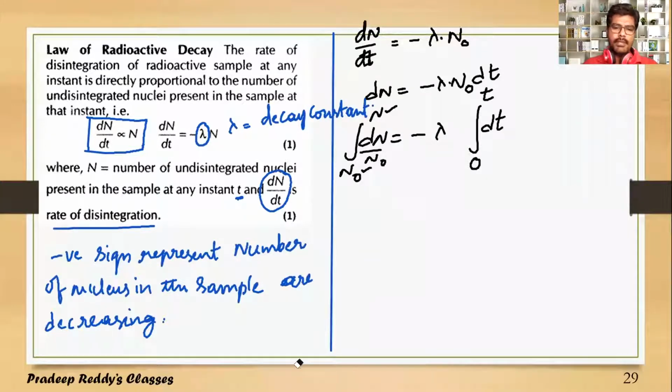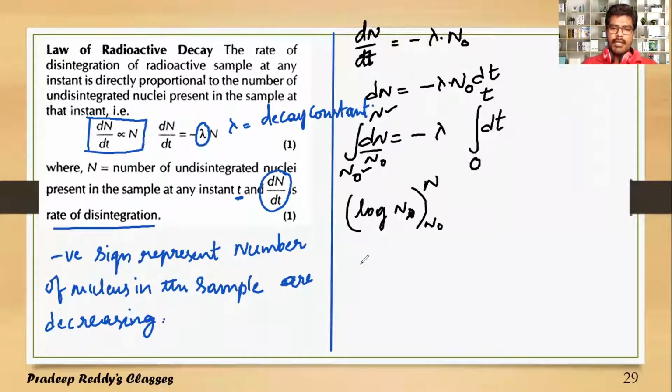So N naught is a variable. So the integration of 1 by x dx is log x. It is log N naught. Integration limits are N naught to N.